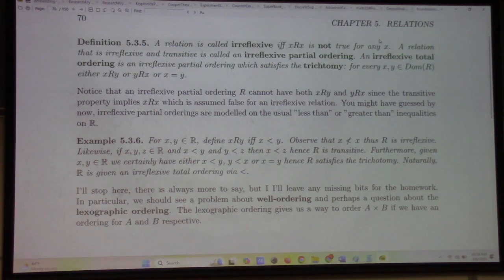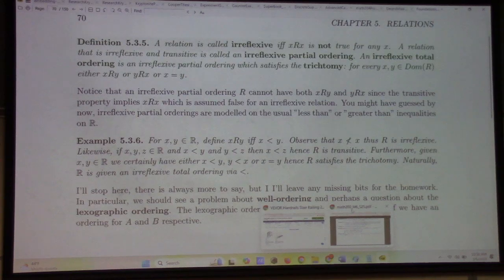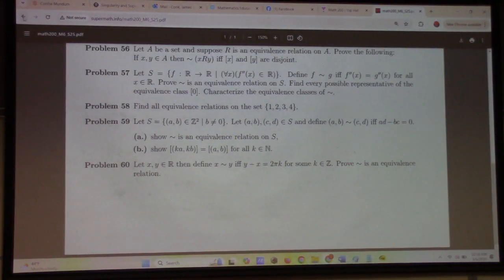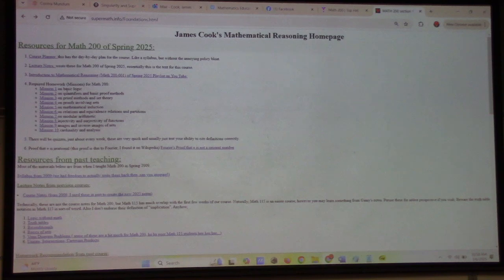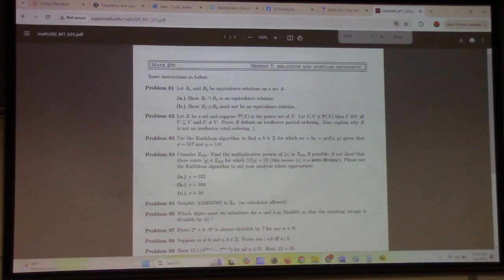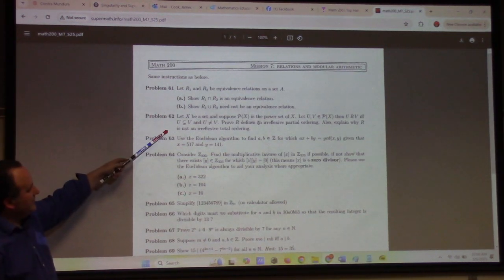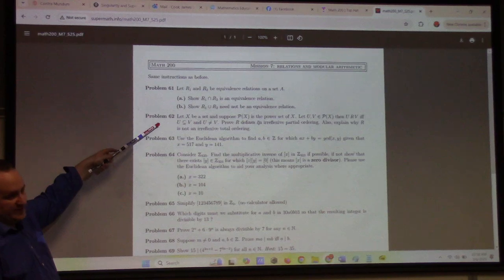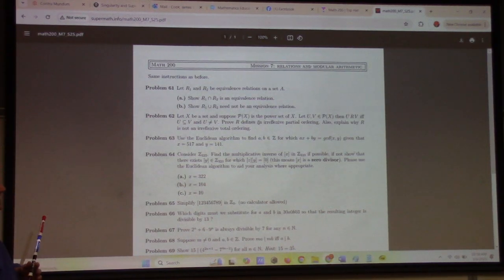We have a second. Let me look at the next homework. I don't think I found homework problems I liked for this, but let me not commit to that just yet. Mission 7, right? No, okay. I have two token homework problems on the stuff I just talked about, but they're in mission 7, so that's a ways off. That's after break, so you'll get back to this. But this is where I have a little bit of something to test you on your understanding of what I just talked about for the last 10 minutes.